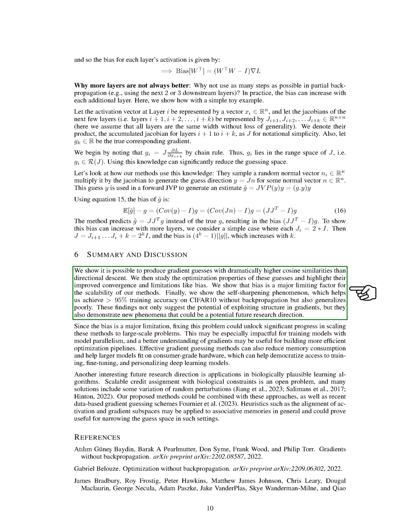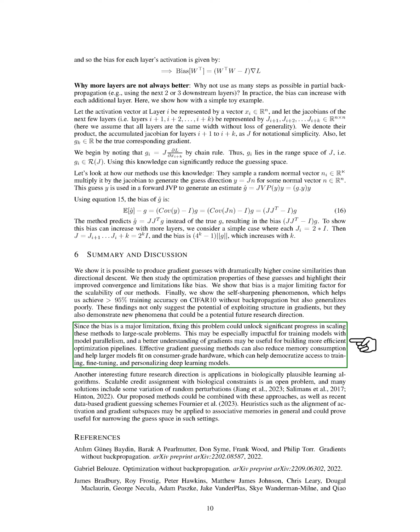These discoveries not only hint at the potential benefits of harnessing the structure in gradients, but they also reveal new phenomena that could pave the way for future research. Since bias is a significant hurdle, overcoming this issue could lead to substantial advancements in applying these techniques to large-scale problems. This could be particularly beneficial for training models with model parallelism, and a deeper understanding of gradients could aid in the development of more efficient optimization pipelines. Effective gradient estimation methods could also decrease memory usage and enable larger models to be accommodated on consumer-grade hardware. This could democratize access to training, fine-tuning, and personalizing deep learning models.